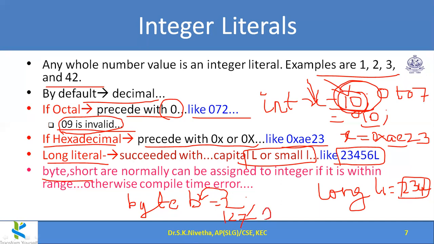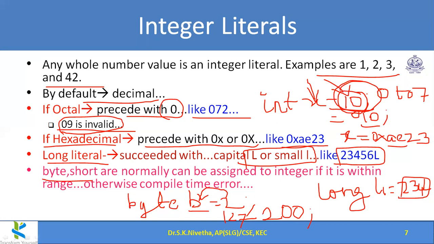But instead, if I give 200, 200 is an integer, but I am trying to assign it to a byte variable. It reports an error, or instead of 200 some other value will be taken, like 200 minus 256.